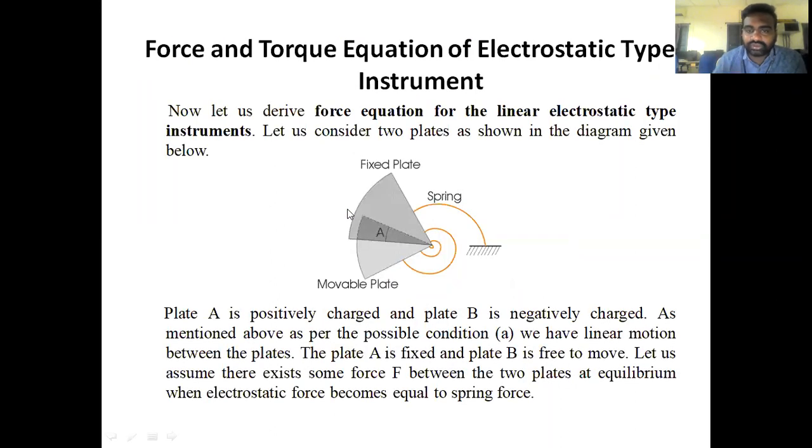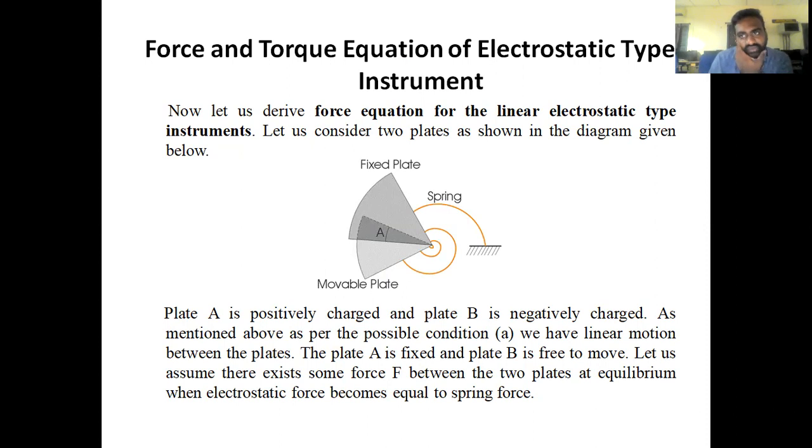Next we have to see the torque equation, and how the torque equation is derived in this type of discussion. What is torque? Most of you are familiar. Torque is nothing but a twisting force or moving force. So it is a linear condition which is experienced here.